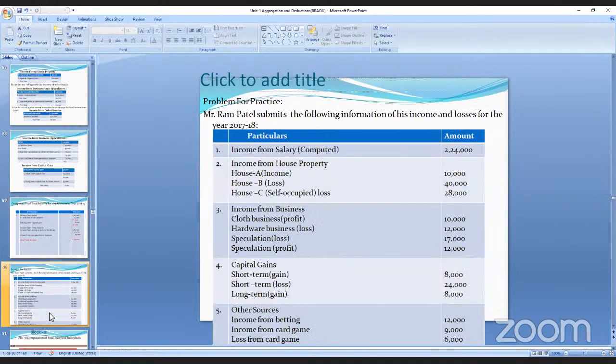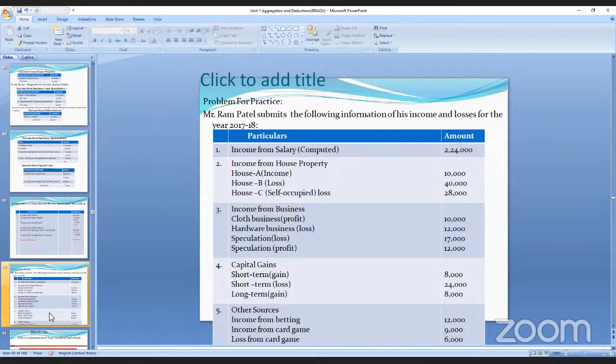See the one more problem. Here they have given the income from salary, income from house property. House A, he got the profit. House B, he got the loss. And the house C, it is self-occupied. That is a loss of 28,000. So here, for how many houses he got the loss? 2 houses, B and C.